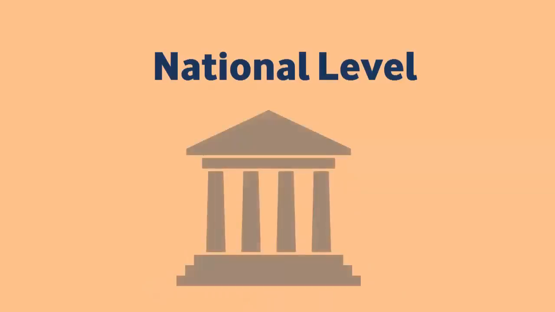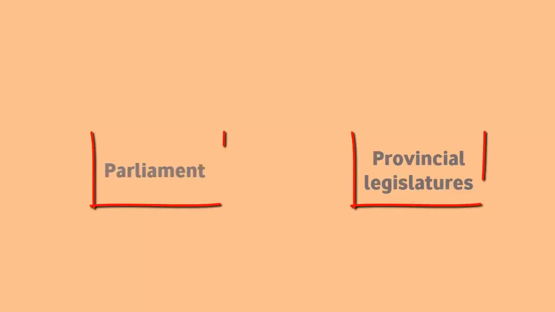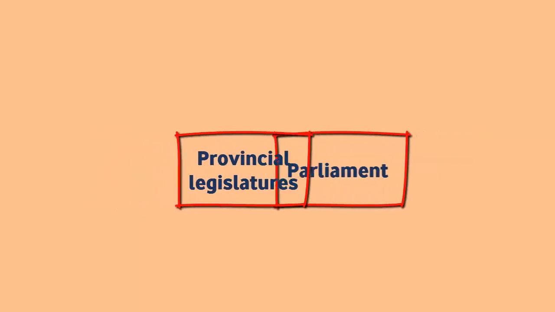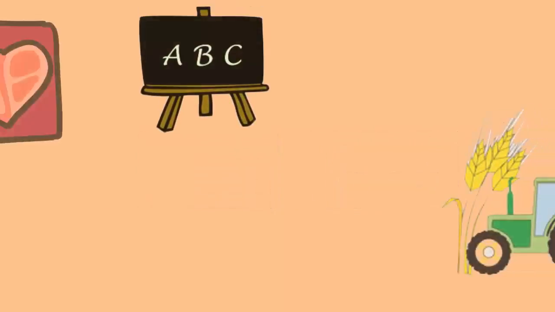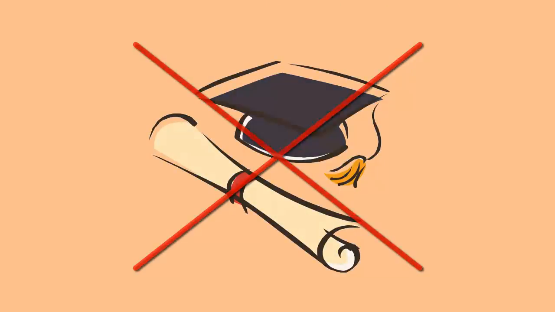National level. Parliament is the law-making body of South Africa. Both houses, NA and NCOP, play a role in this process. Parliament and the provincial legislatures have overlapping authority to make laws when it comes to certain issues. Example, agriculture, education, health, housing, and the environment, but not tertiary education.